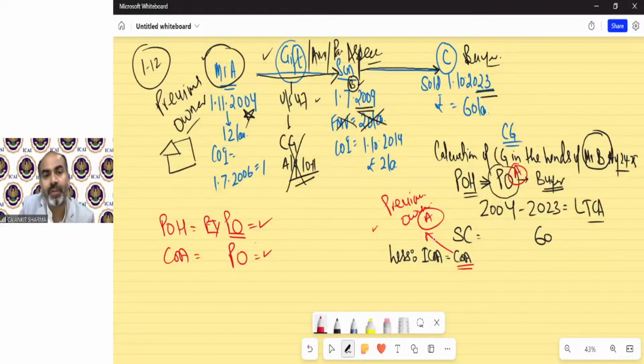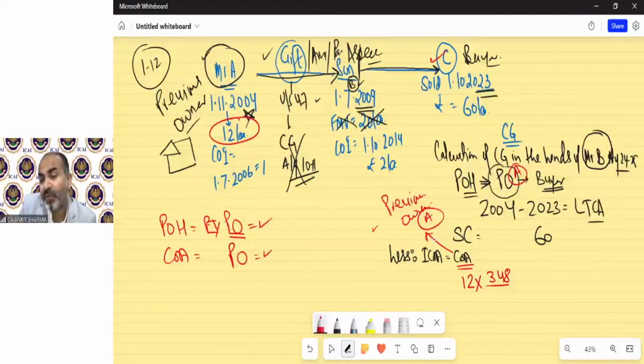So the cost of acquisition of the previous owner was 12 lakh. So we will take cost of acquisition 12 lakh multiplied by the index of the year of transfer. Of course, that means 348 is the index for the year of transfer.